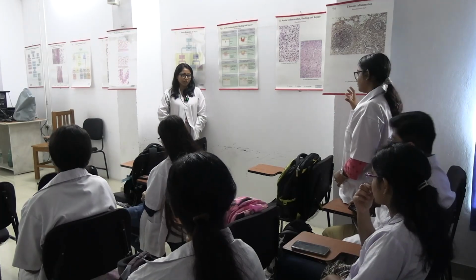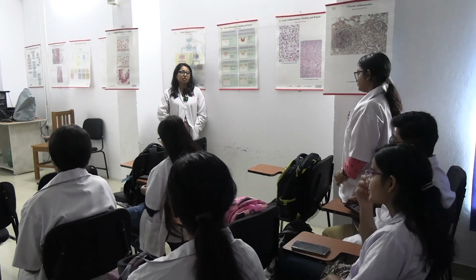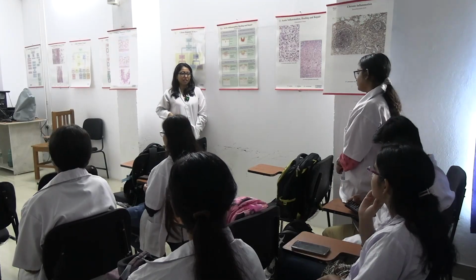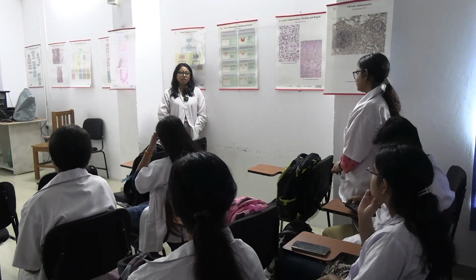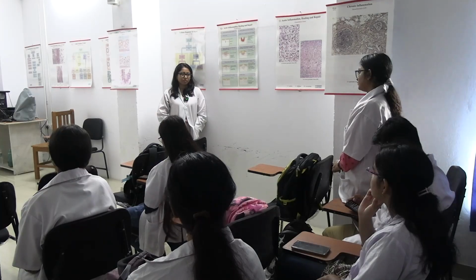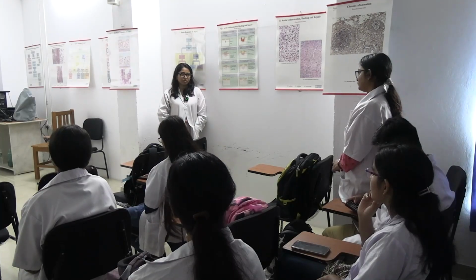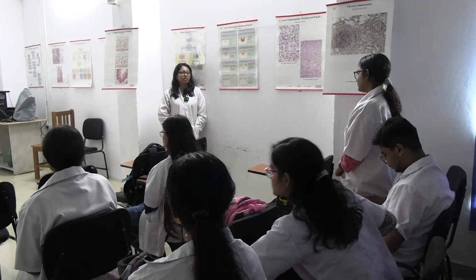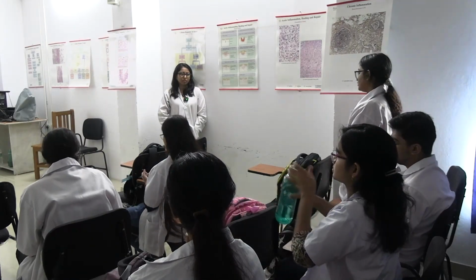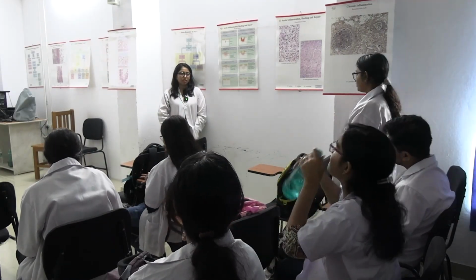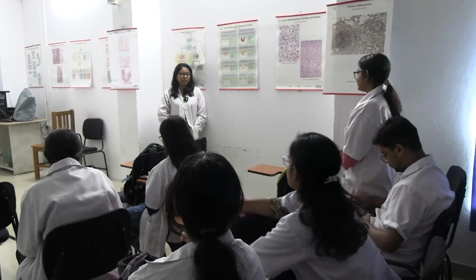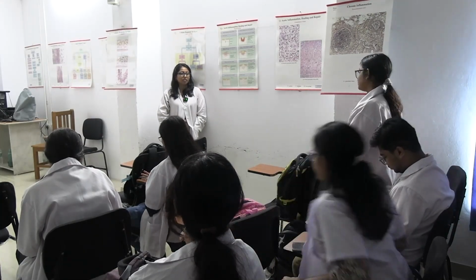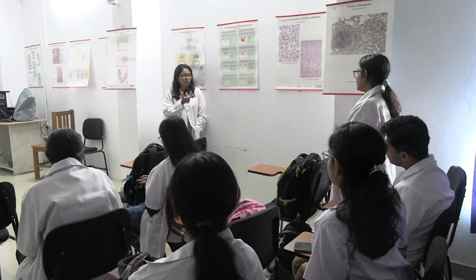and irregular nuclear contour, and chromatin is clumped at the periphery. What is that called? Vesicular chromatin. Okay, and nucleoli? What color? Grey. What is the meaning of eosinophilic?